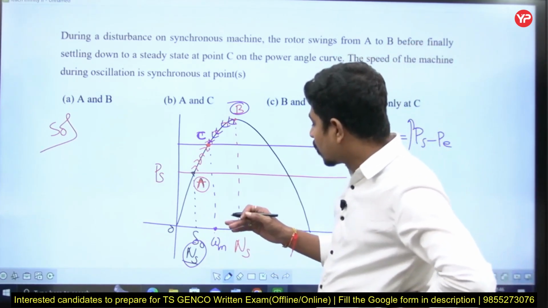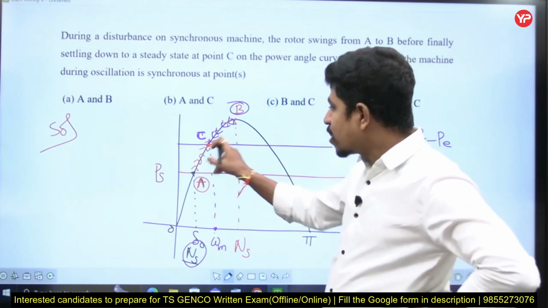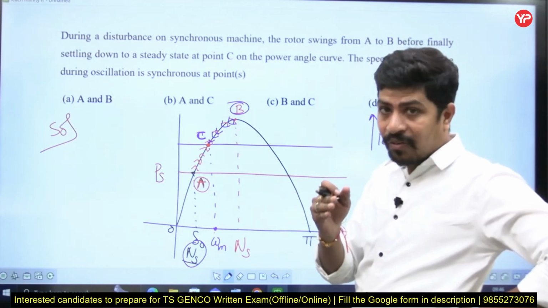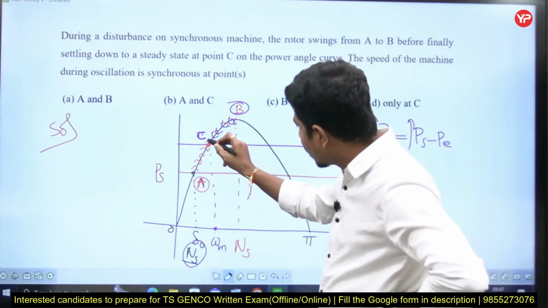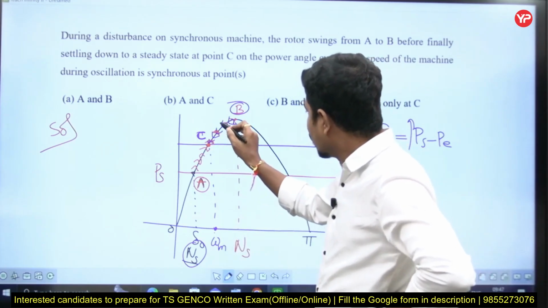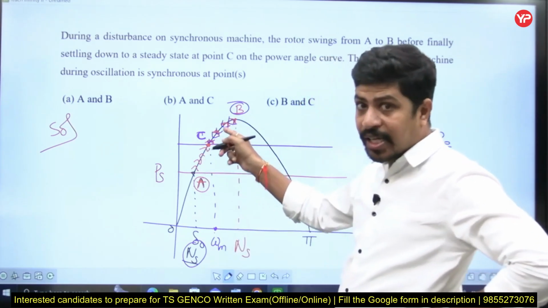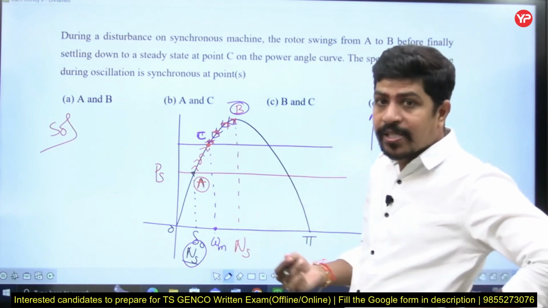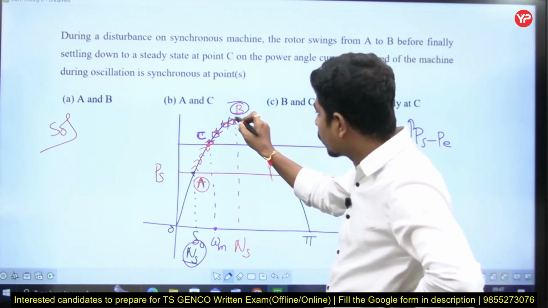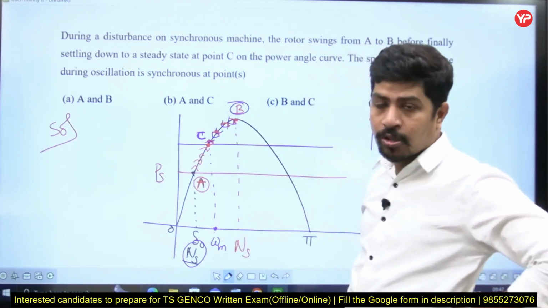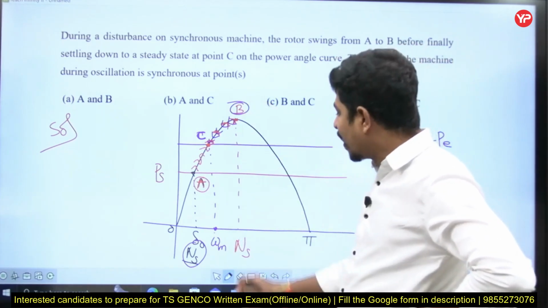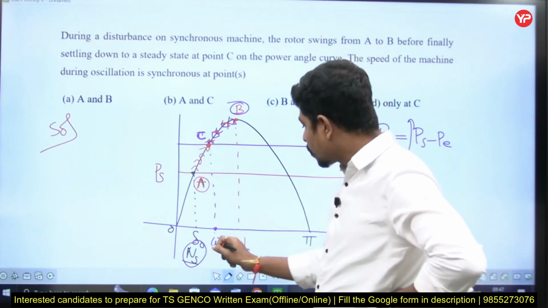But why is it not stopping at C? At C, PA is equal to 0, but your rotor is under acceleration, then definitely the angle will further increase. Good question it is. If the angle is further increasing, the rotor is under deceleration, but rotor speed is more. Till its speed becomes equal to synchronous speed, it oscillates up to here. Now here the speed became equal to synchronous speed, but acceleration power is negative, therefore again it swings back. Finally it is going to settle at this point with synchronous speed.